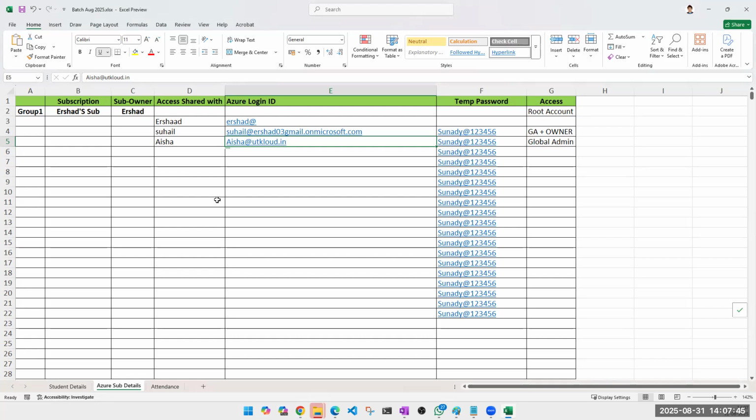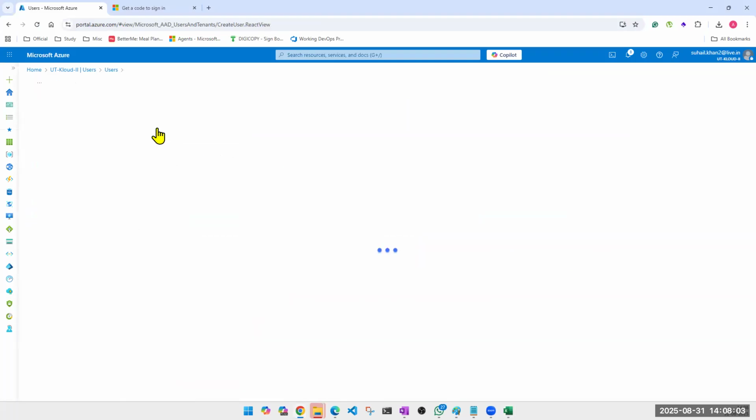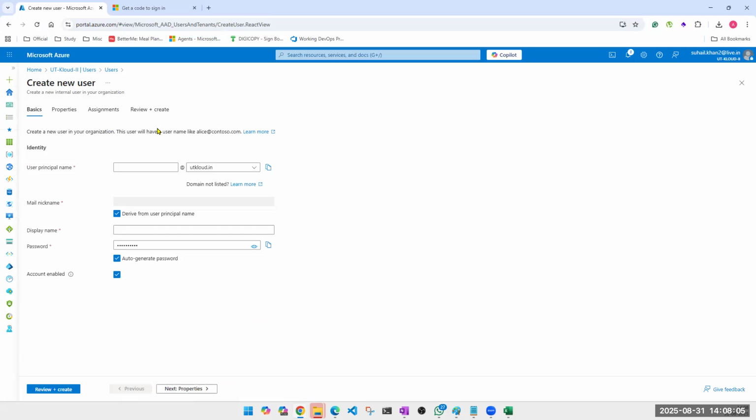Sir, I have a question. Under one particular tenant or domain, is it not compulsory that we create the username or email address with that domain email address? Yes, it is compulsory. You won't have any other option. It's not optional. But the email addresses that we have here are different, like some are Gmail and different email addresses.